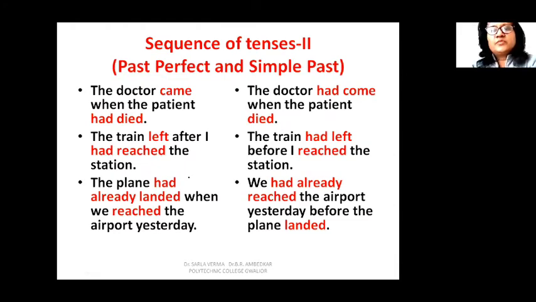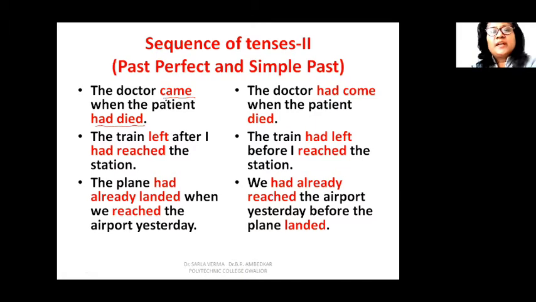Let us take examples of sequence of tenses of past perfect tense and simple past. See how the meaning changes if you use the verb in past perfect tense or in simple past. The first example says, the doctor came when the patient had died. The doctor came when the patient had died. So what happened first? This is past perfect tense. This happened first. The patient died first and the doctor came later. So when the doctor came, the patient had already died.